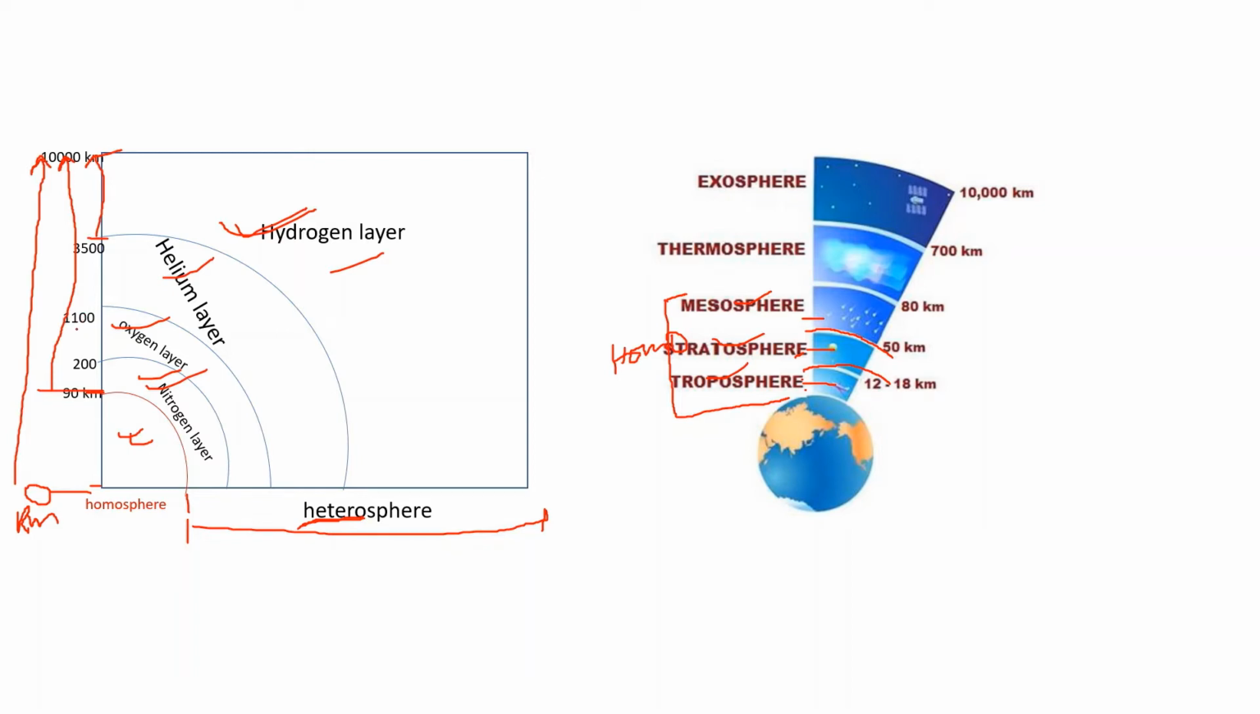Helium layer is extended from 1,100 kilometers up to 3,500 kilometers. And obviously in that layer the presence of helium gas is maximum. And in the atomic oxygen layer, the presence of atomic oxygen is maximum. And in the molecular nitrogen layer, the nitrogen molecules prevail, their presence is maximum.